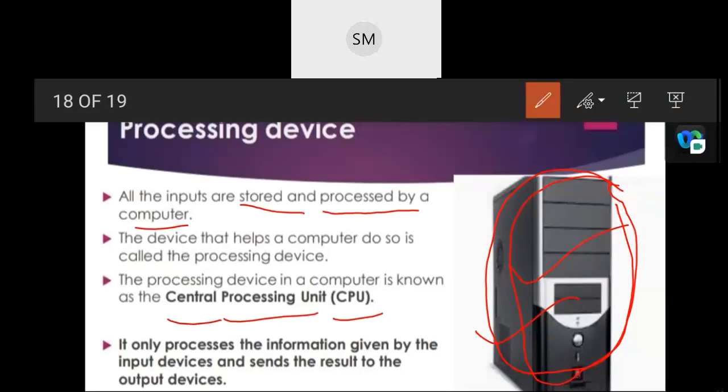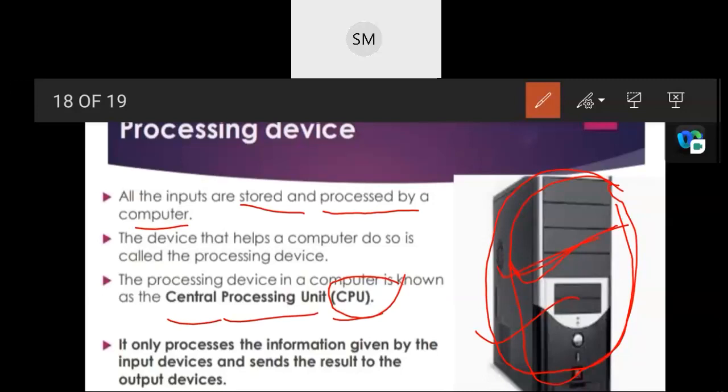Now, what is the main function of our computer, the CPU? For what purpose do we say it is the brain of the computer? Because important functions like input processing, data storage, and output all take place here only.